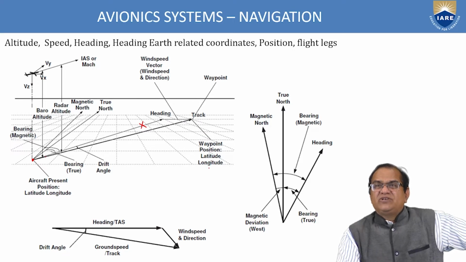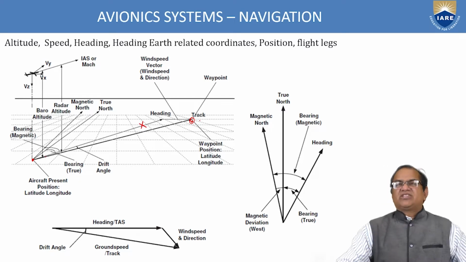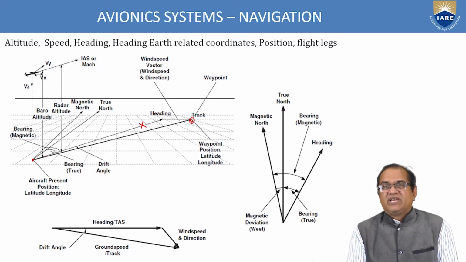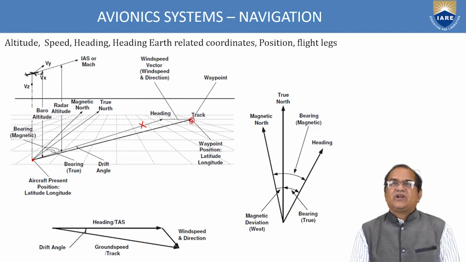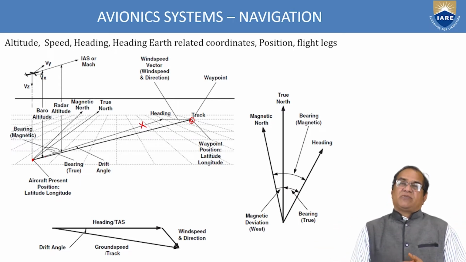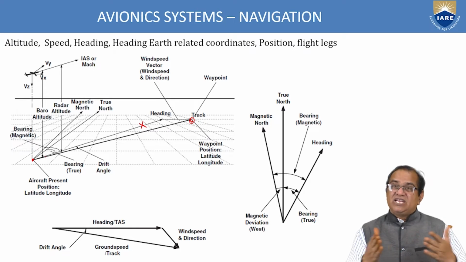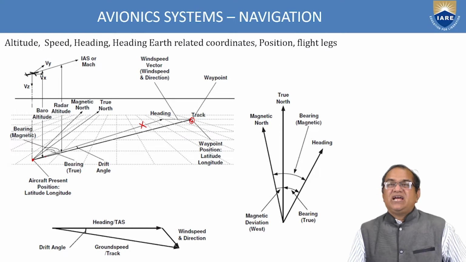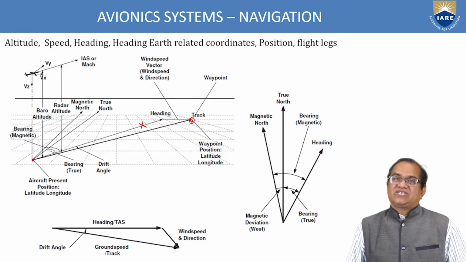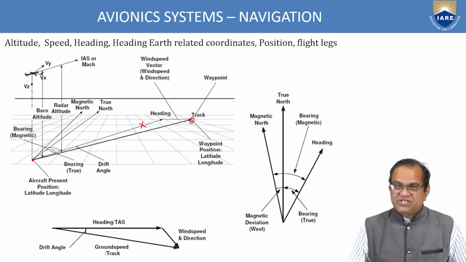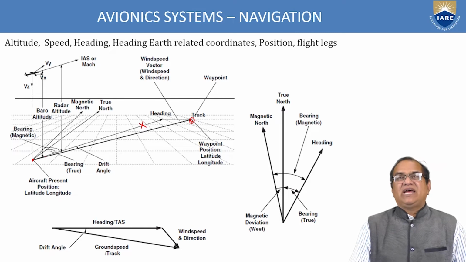The waypoint position, latitude and longitude, you have to reach, and you have to find out the latitude and longitude of the aircraft. All these things are called navigation. The aircraft has to reach the given longitude and latitude, but if there is a wind direction, a gust, or an abnormal atmospheric condition, your aircraft is likely to drift from its original position. It may go left or right, anywhere, as per the wind condition, wind direction, wind speed. So we have to see all these things, and this comes under the navigation system.